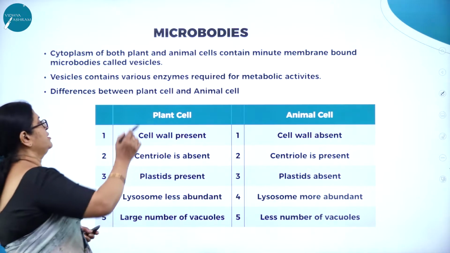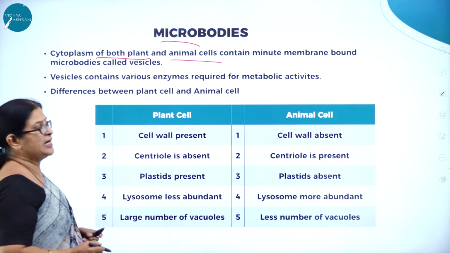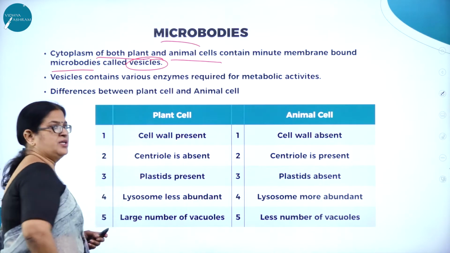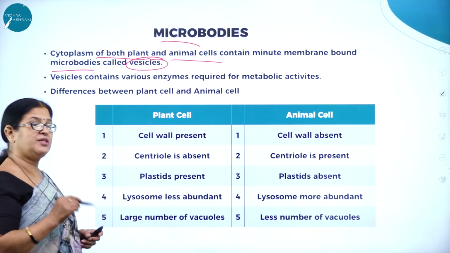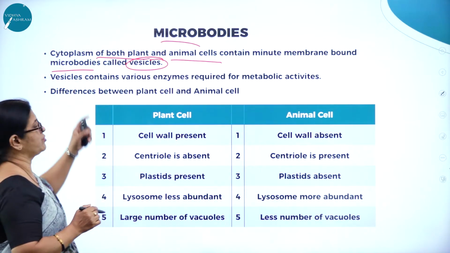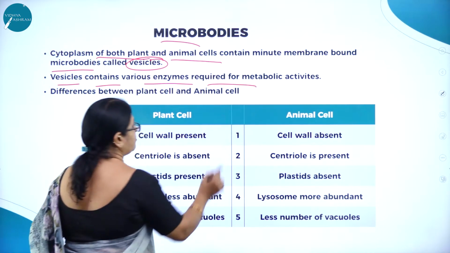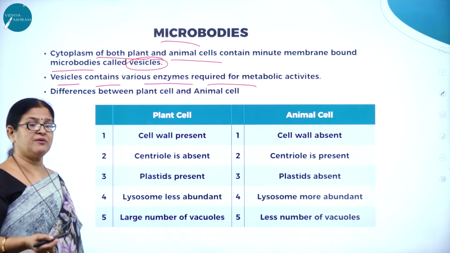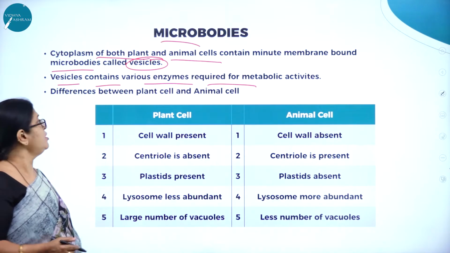Now let us study about the microbodies. The cytoplasm of both plant and animal cells contains minute membrane-bound microbodies called vesicles. Vesicles contain various enzymes required for metabolic activity. So there is a series of chemical reactions, metabolic activities going on in both the plant cell and the animal cell, that is made possible by the microbodies.